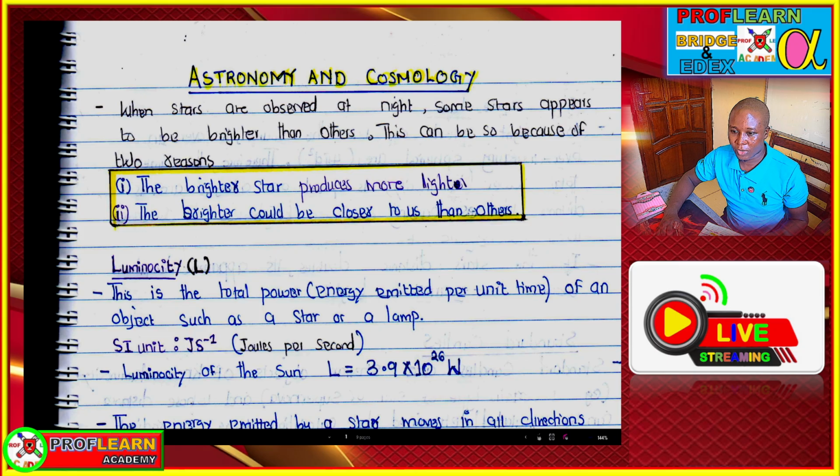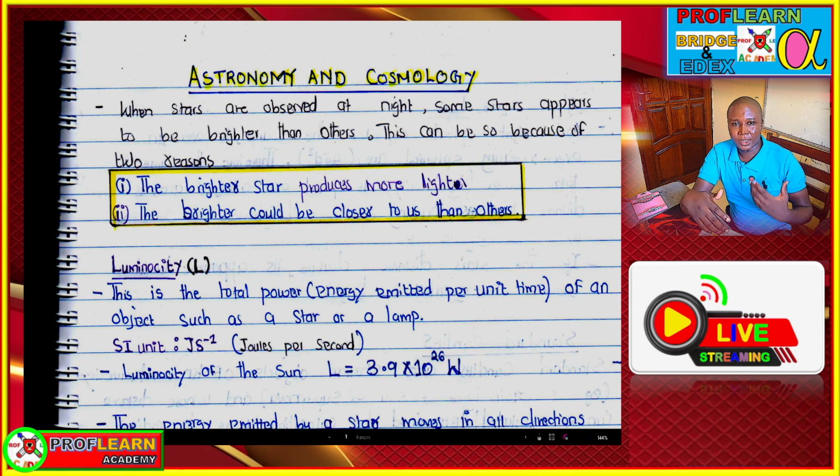However, the first thing you need to understand is that when we look at stars in the sky at night, we observe that some stars are brighter and other stars are dim. What determines the brightness is the nuclear reactions taking place inside that star. If one star is fusing hydrogen and another is fusing helium, the star fusing helium tends to produce a lot of energy, so that star will be brighter.